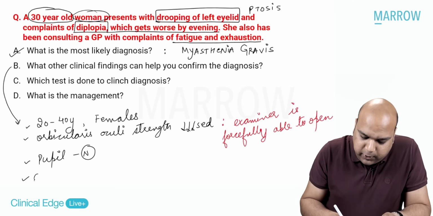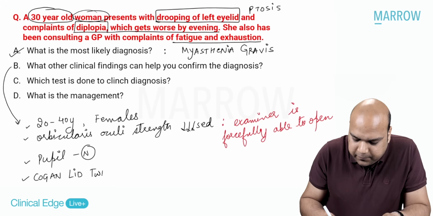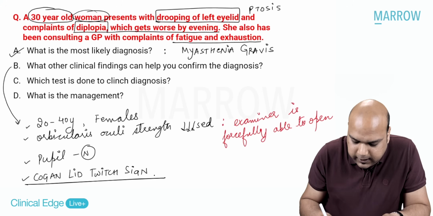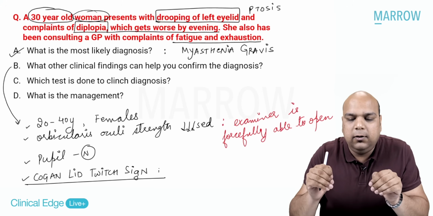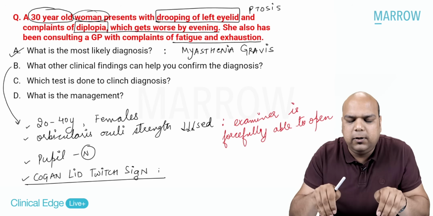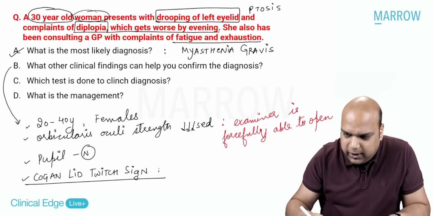diagnosis? A very important sign which you have heard the name of, Kogan lid twitch sign. What is Kogan lid twitch sign? Anybody? Kogan lid twitch sign. Okay. If you're looking down and then you look straight, from down to straight when you look, there is upshoot of the upper eyelid. Okay, everybody.